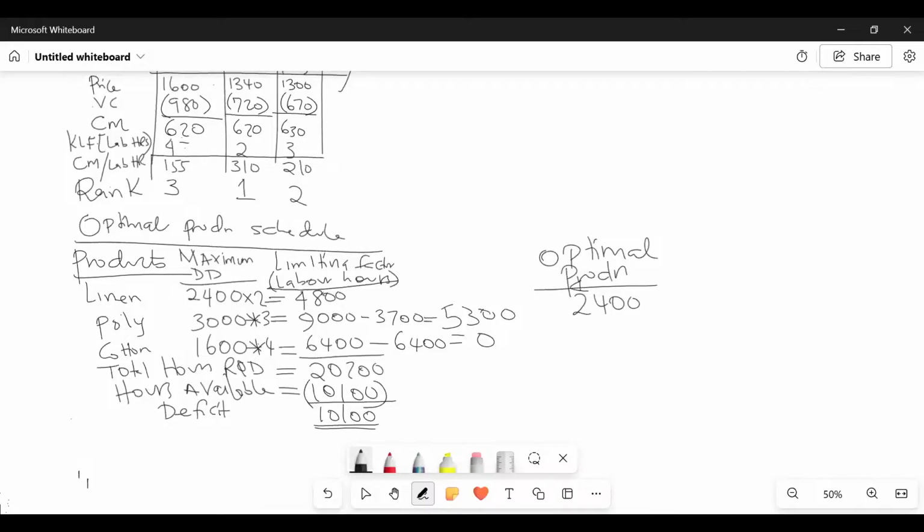These labor hours, you are multiplying in this case to get the total. So when it comes to optimal production, you take the hours we have here and divide by this. For this column, you take whatever you have here and do the division by this. This one you divide by 2. This one you divide by what here, somebody? By 3. This one you divide by what here? By 4. So forward you multiply, and backward you divide.